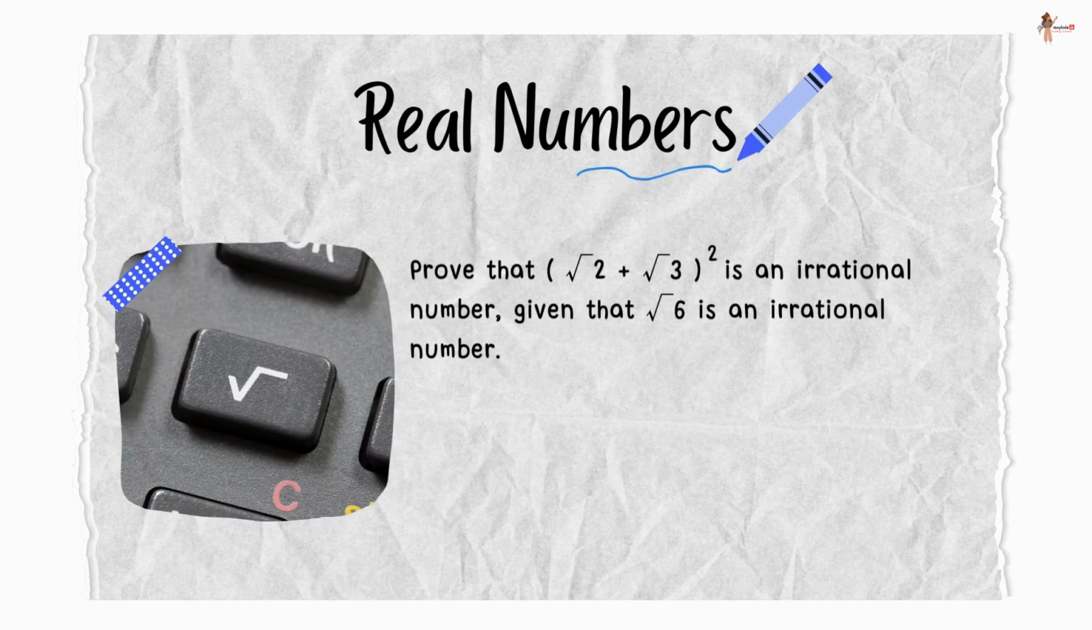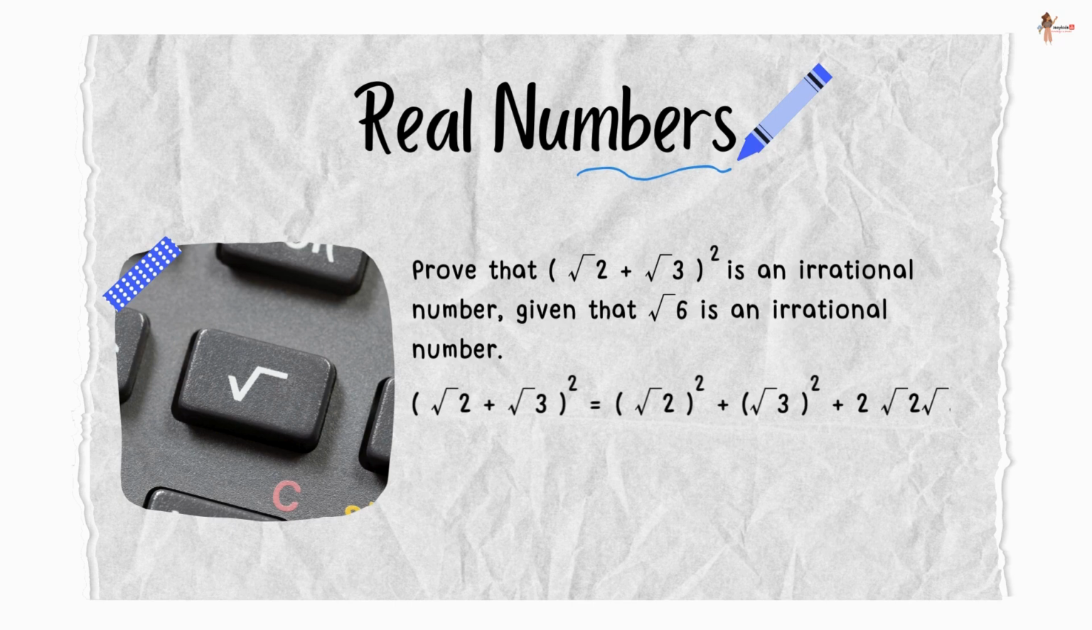Prove that (root 2 plus root 3) whole square is an irrational number. We are given that root 6 is an irrational number. Now expanding the whole square, we get root 2 square plus root 3 square plus 2 times root 2 times root 3, because (a plus b) whole square we know is a square plus b square plus 2ab. Hence we get 2 plus 3 plus 2 root 6, which is 5 plus 2 root 6.